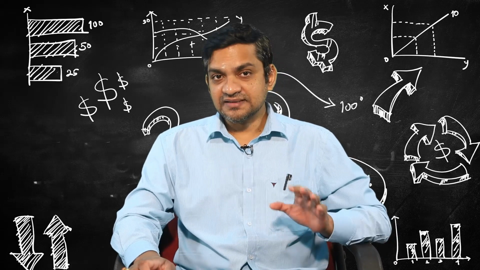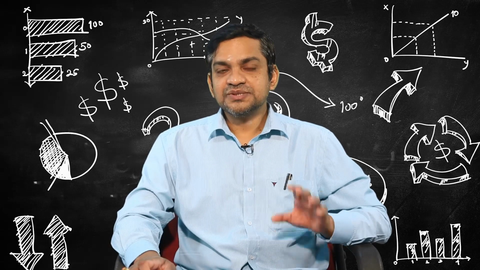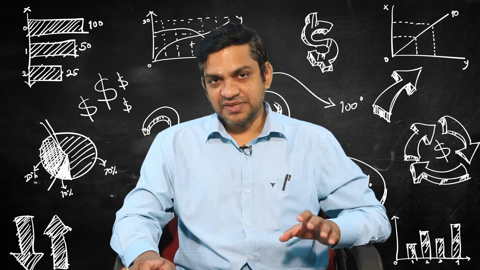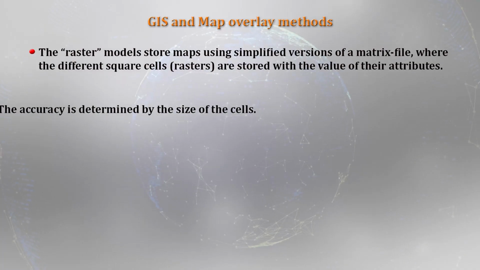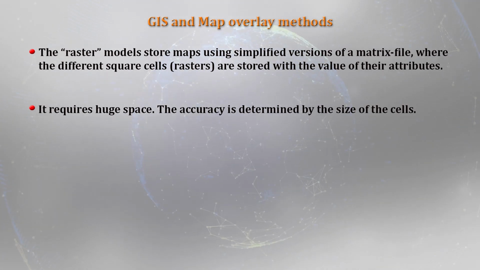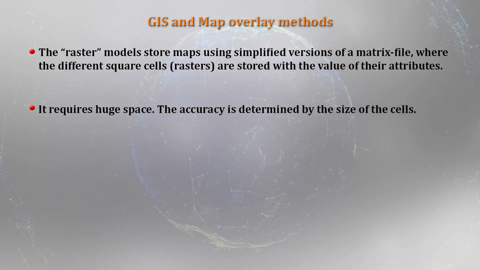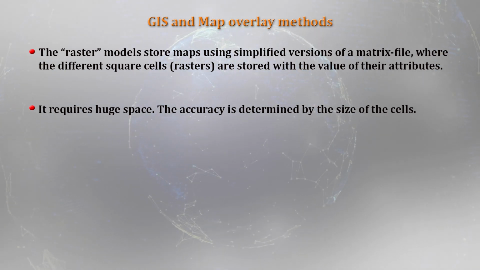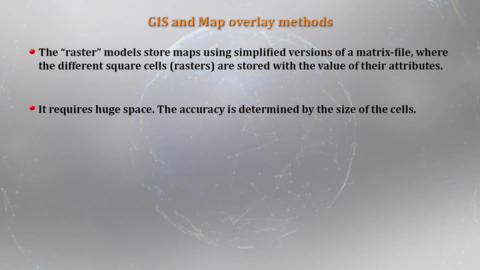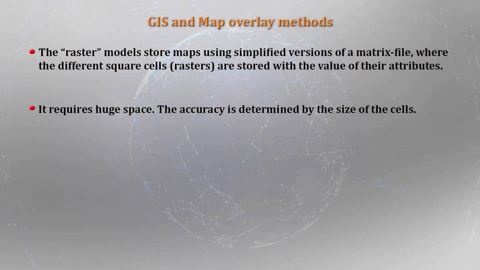So, basically the raster models involve storing the map information in small cells called rasters. Since it involves small cells, it requires huge space, and that is indeed a limitation of raster models.